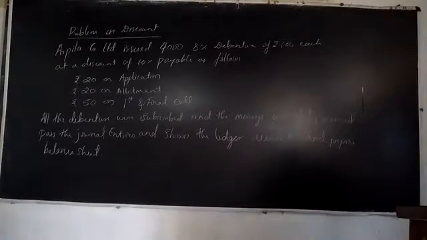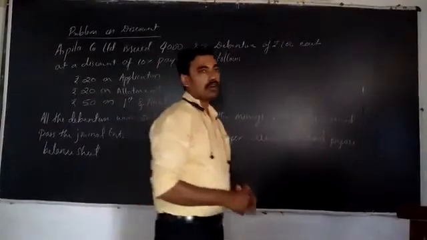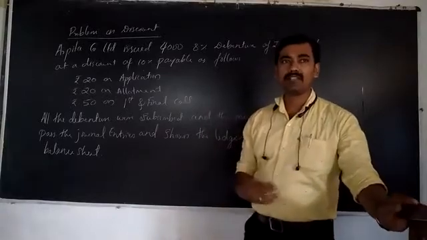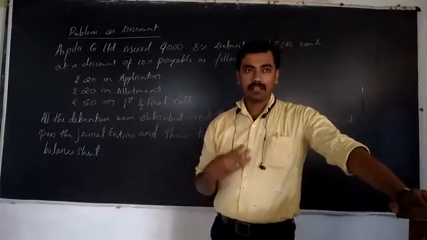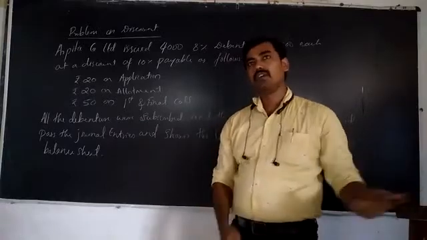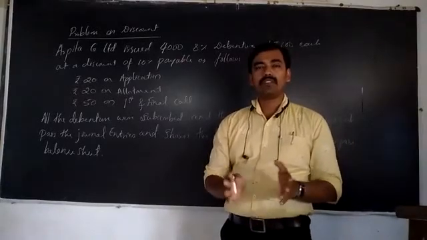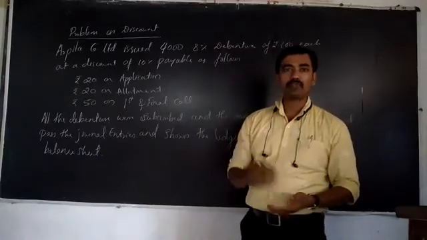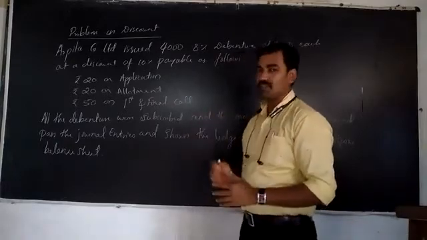Now we are going to discuss the problems on discount. It means the debenture problem on discount, when the debentures are issued by the companies on the basis of a discount to the debenture holders. We know about debenture at par, debenture at premium and debenture at discount. So this discount and the premium are issued when the debentures are issued to the debenture holders. At the time of allotment only, the companies are issuing the premium and the discount of the debentures.